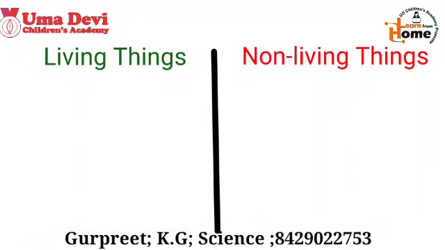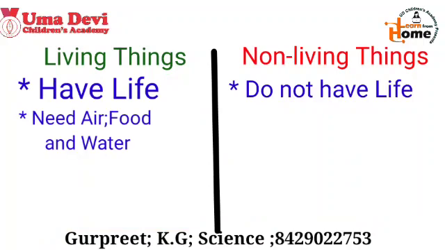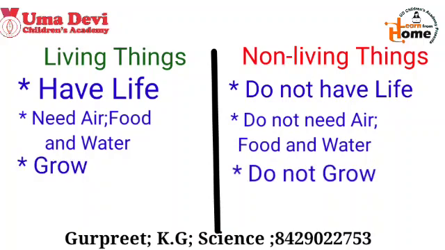Living things has life, whereas non-living things don't have life. Living things need air, food and water to live, whereas non-living things don't need food, air and water to live. Living things can grow, whereas non-living things cannot grow.